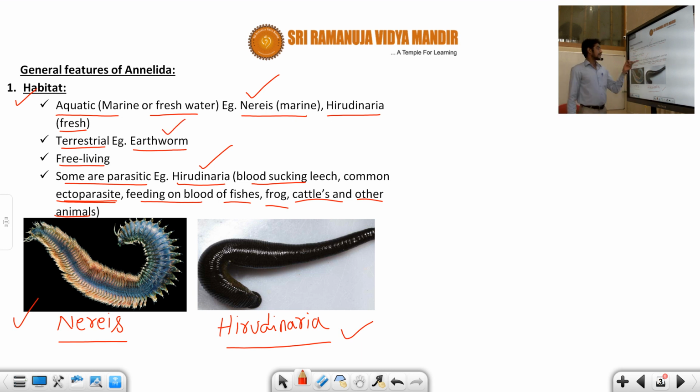And one more point: an ectoparasite example is Hirudinaria. These are the parasitic forms. So for the marking, you need to concentrate on this one. It's very, very important now. Let us move to the next slide.